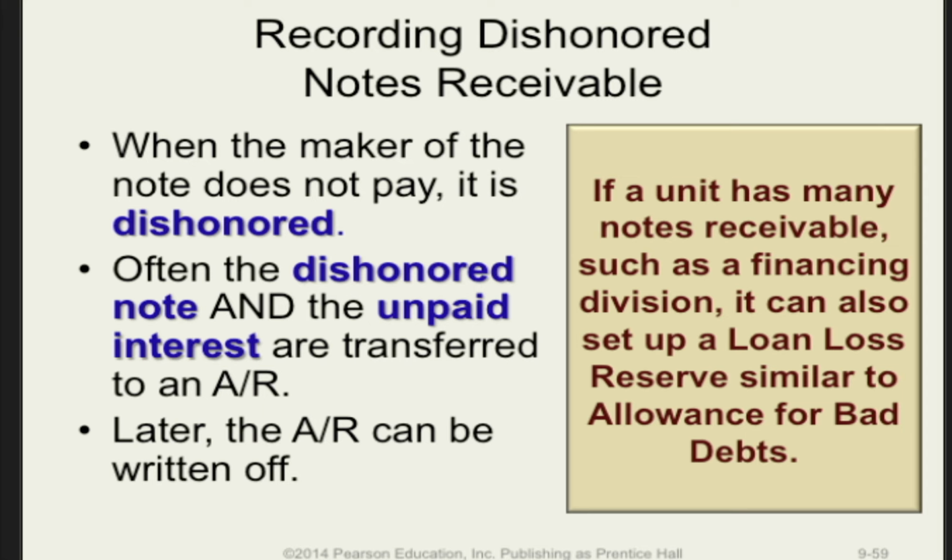If a note receivable is deemed uncollectible or goes into default, it is often first transferred to an account receivable along with any unpaid interest. We will then apply our accounts receivable policies to determine when this new account receivable will be written off.